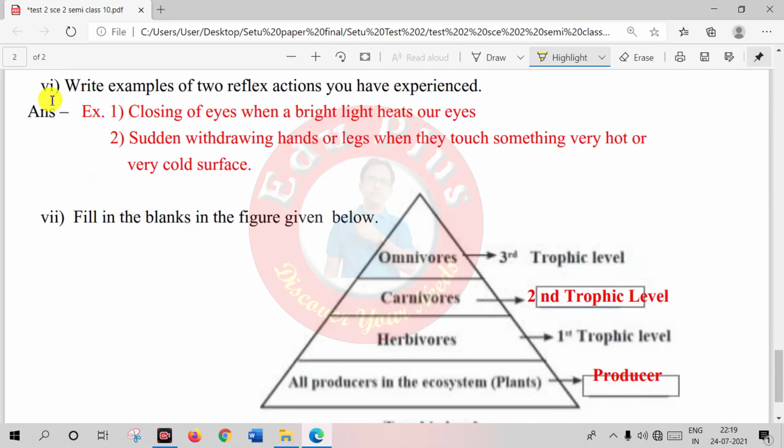Question number 6. Write examples of two reflex actions we have experienced. First example is closing of eyes when a bright light hits our eyes. And second example is sudden withdrawing of hands or legs when they touch a very hot or very cold surface.